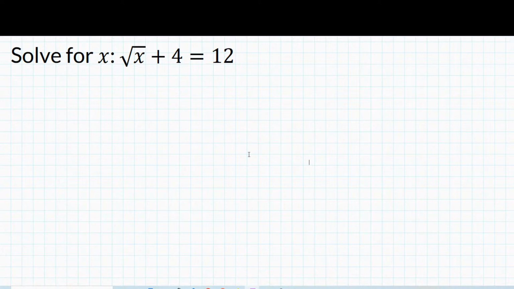Okay, let's see if we're able to answer this question. We're looking for the value of x. Square root of x plus 4 equal to 12. We want to find out the value of x. Always remember, whenever you have an equation, you're looking to isolate a variable. Isolate the variable. That is the key to answering this question.